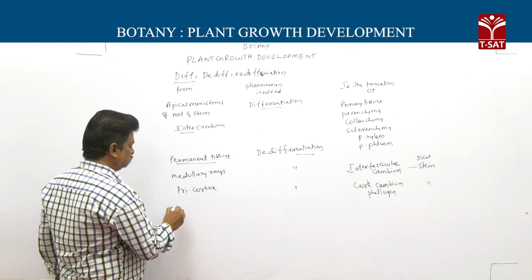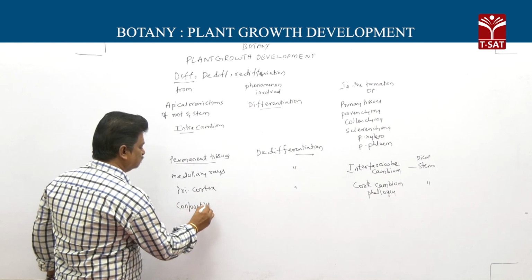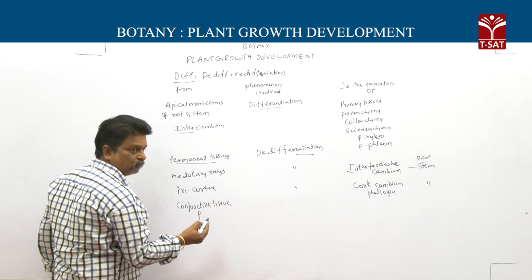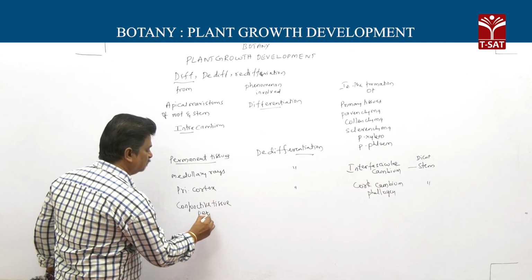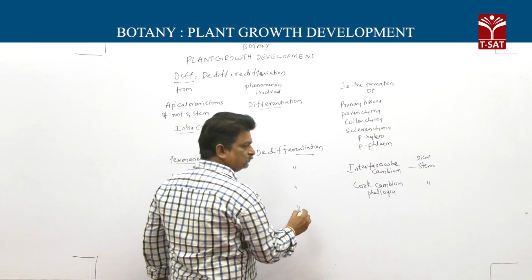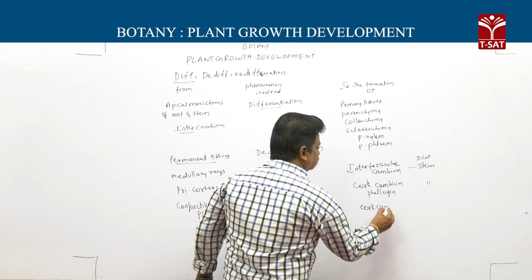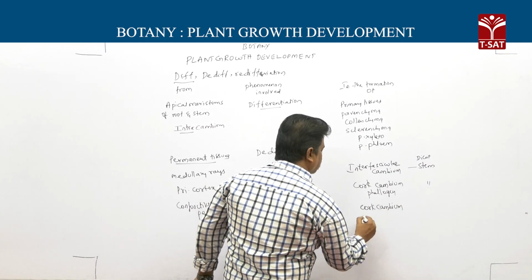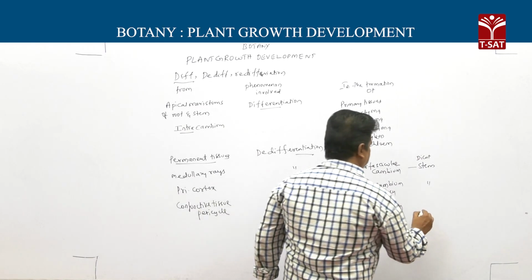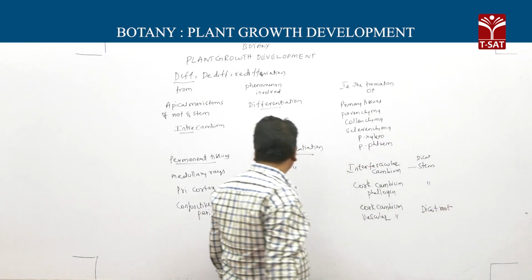Then in a dicot root, conjunctive tissue and pericycle, by dedifferentiation, produce both cork cambium and also vascular cambium in the dicot root.